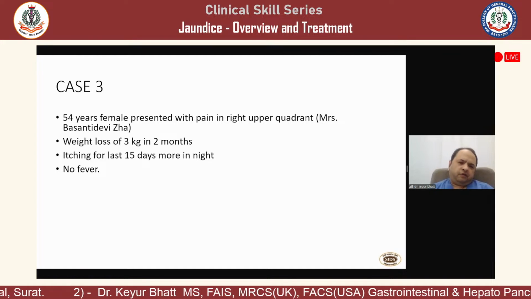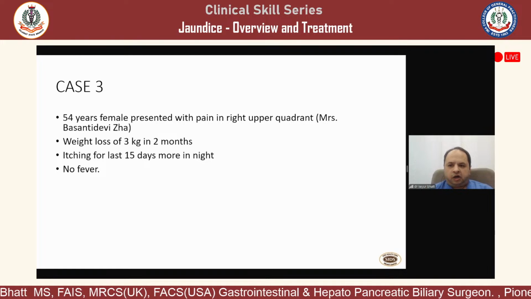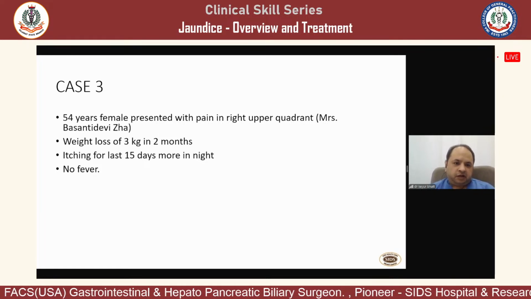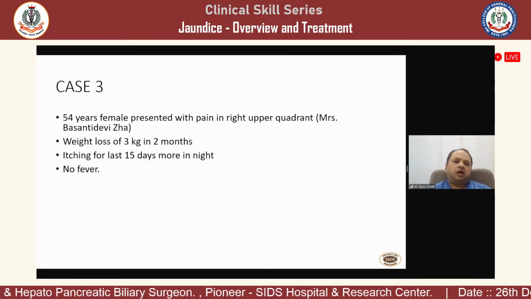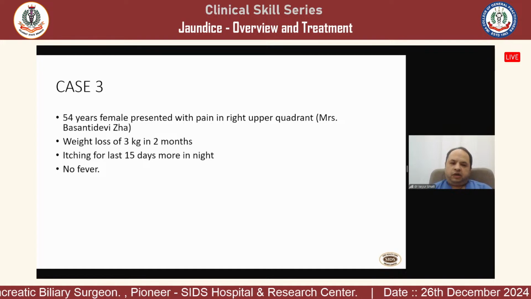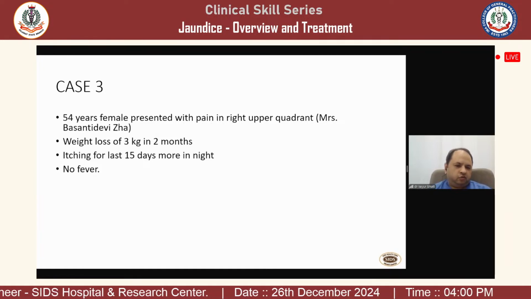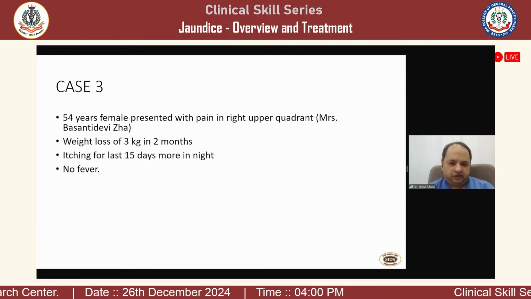A 54-year female presented with a pain in upper quadrant. I have taken just an anecdotal name, Basanti Devi Jha. There is a hint in the name. Weight loss of around 3 kg in the last 2 months. Middle-aged female, pain, that's it. 3 kg weight loss, no other symptoms, but yes, it is associated with itching for the last 15 days.